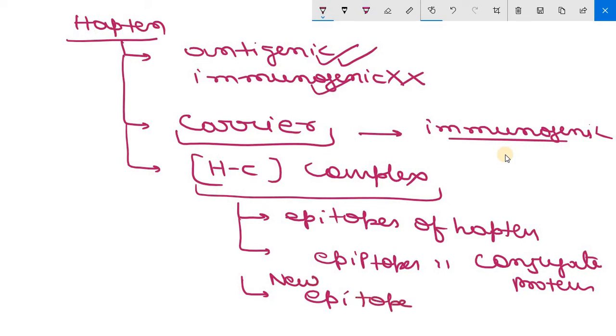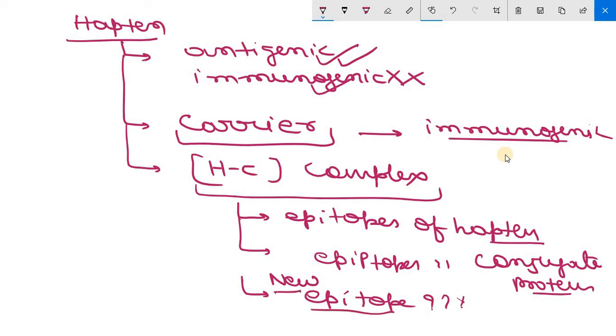What is a new epitope? A new epitope may be formed by the combined parts of both the hapten and the carrier protein. By the combination of hapten and carrier protein, there is a chance that a new epitope may be formed. So antibodies are also produced against that new epitope.